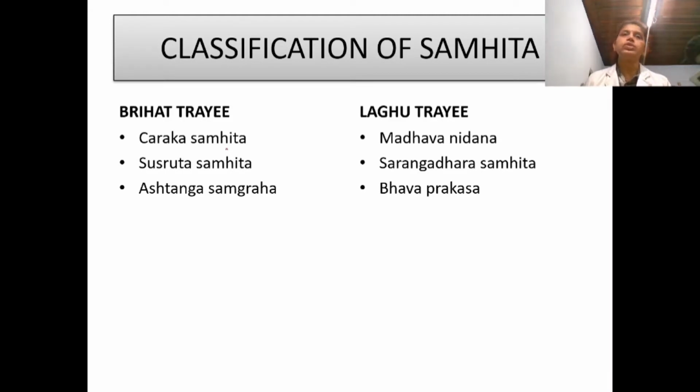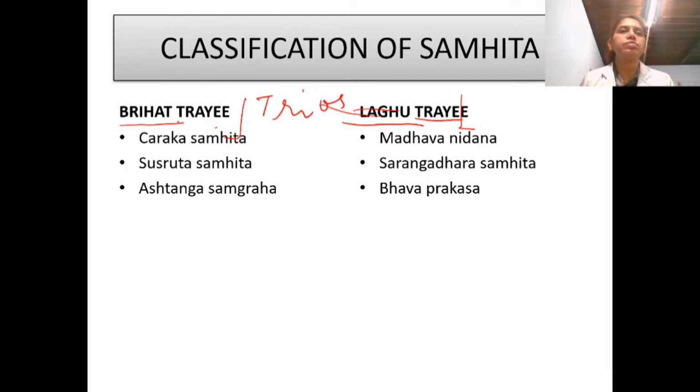The first category is known as Brihat and the second is known as Laghu. Trayi means three in number, so it is called trios: Laghu Trayi and Brihat Trayi.